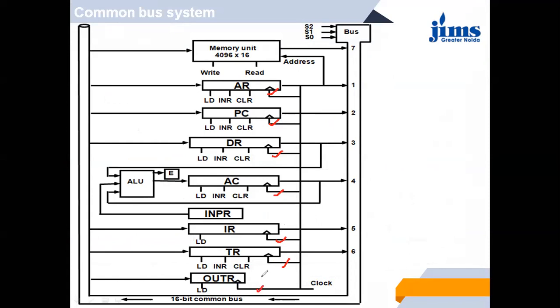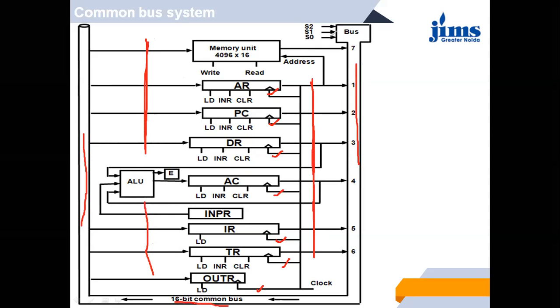Second, this is for the write operation, means when a register has to write to a bus, and when a bus has to send any data to a register, these lines are for input. This is a 16-bit common bus.